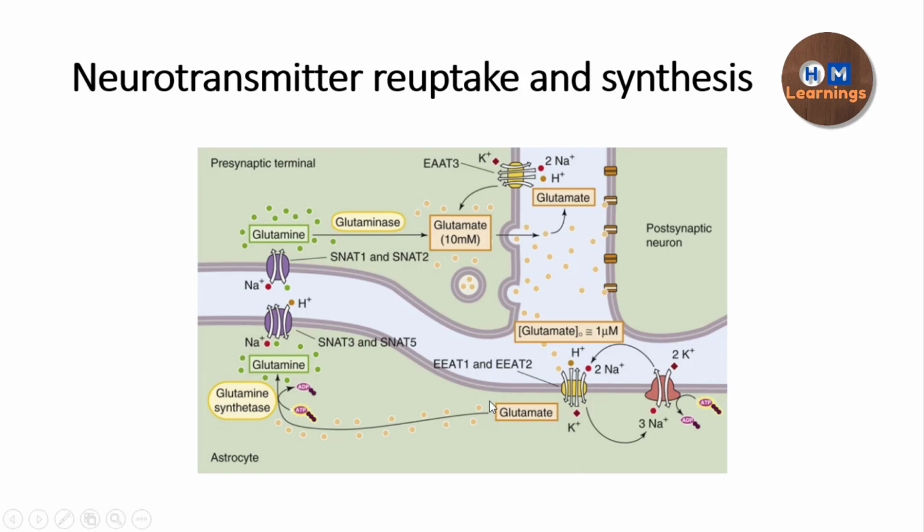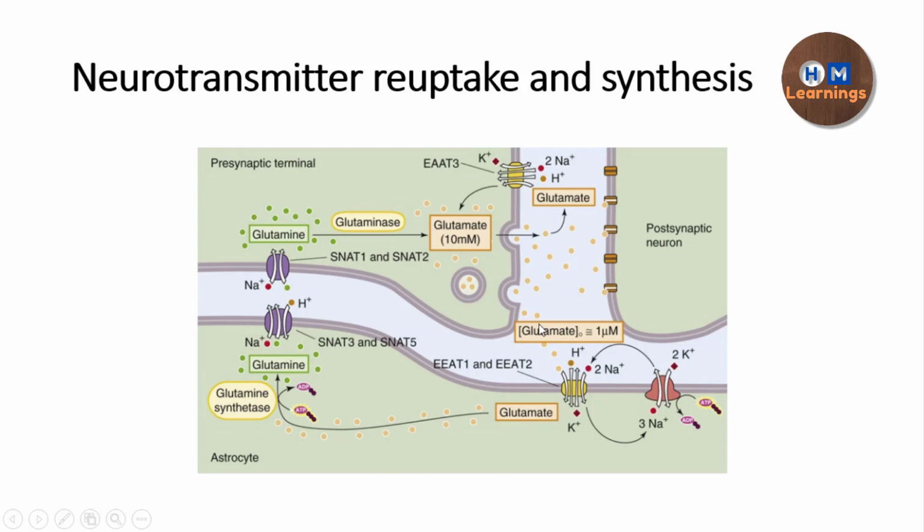Here, with the help of glutamine synthetase, glutamate gets converted into glutamine, and this glutamine, with the help of channels, is transported inside the presynaptic terminal. So the astrocyte is helping in the resynthesis of the neurotransmitter glutamate by first making glutamine, which gets transported inside the presynaptic terminal, and then with the help of an enzyme called glutaminase, it gets converted into glutamate, and this cycle continues.